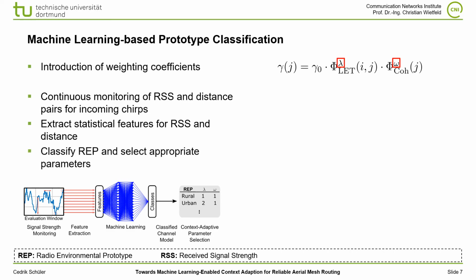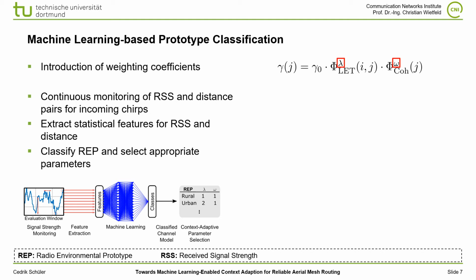a machine learning classifier to classify the REP. And knowing the REP, we can now select appropriate parameters from a database here. Having this instance, we want to reduce the amount of recalculations of the REP to add robustness to the whole process, but if we have a new REP, we want to validate it fast.